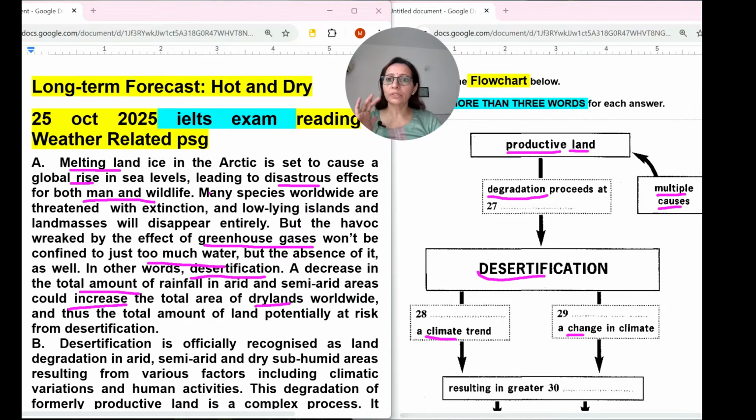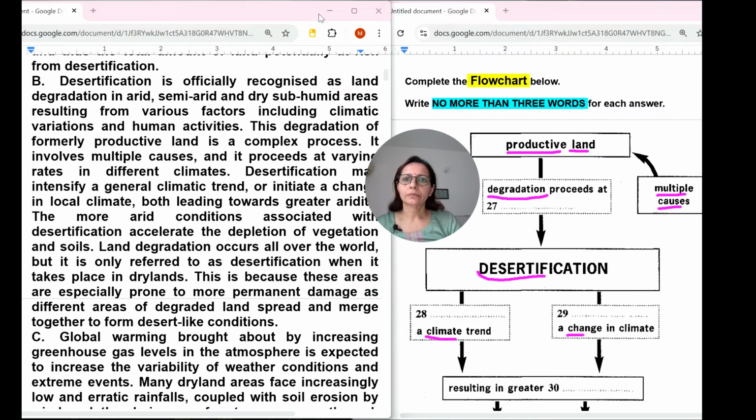So let's move to the second paragraph. Desertification is officially recognized as land degradation in arid and semi-arid and dry sub-humid areas resulting from various factors including climatic variations and human activities. We are looking for productive land, degradation proceeds.